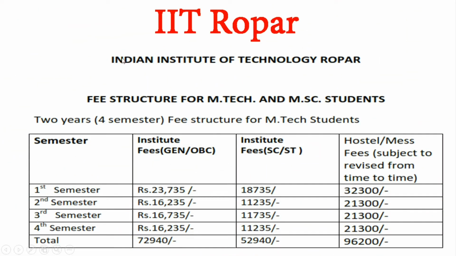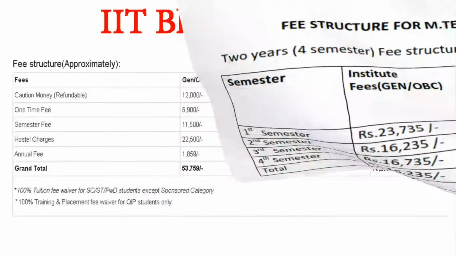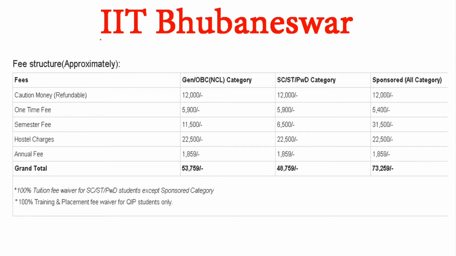The first IIT is IIT Ropar. Friends, in IIT Ropar you can see here the institute fee and the hostel mess fee. There are 3 categories for each semester. If you want to know about the first semester, then just add this and this for the general OBC category, and this for the SC/ST category. So I think you will add these two and get the institute fee that I have just shown you here. So let's move to the next institute, that is IIT Bhubaneswar.